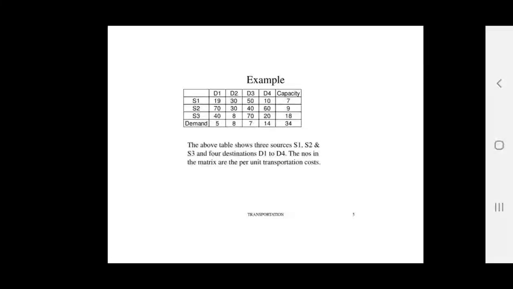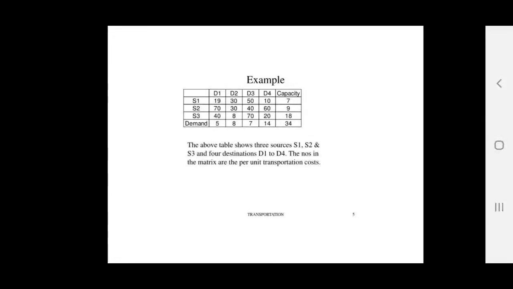This is the cost concerned with that particular cell. That cell connects supply and demand. Movement from S1 to D1 costs 19.